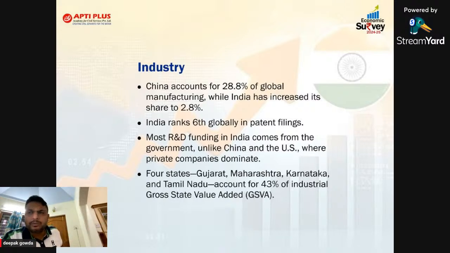Now, in the industries, the top five, the economic survey has given 4, but commonly they consider top 5. There is Gujarat, Maharashtra, Karnataka, and Telangana. It was united Andhra, but as Andhra is divided, they consider Telangana. These are the top 5 producer states, including industry, overall manufacturing, and service sector. So you can say almost 50% of the industrial production comes from these 5 states, including Telangana. But the economic survey has added only 4. You can add Telangana also. So we'll look into the next slide.